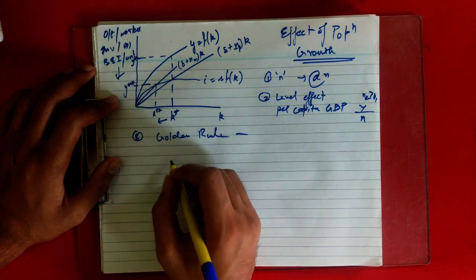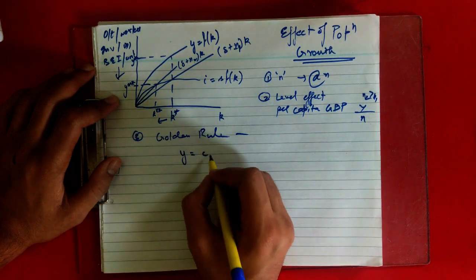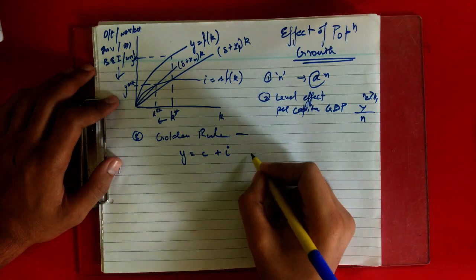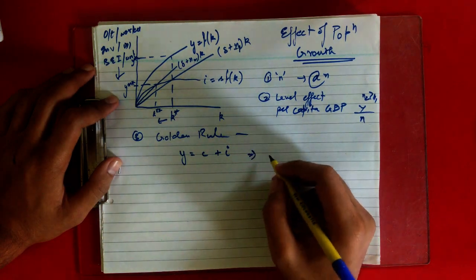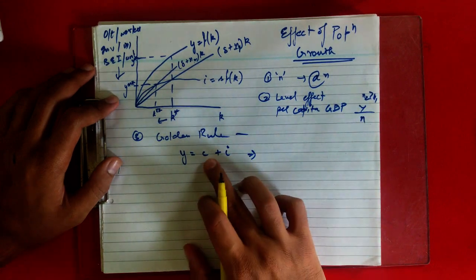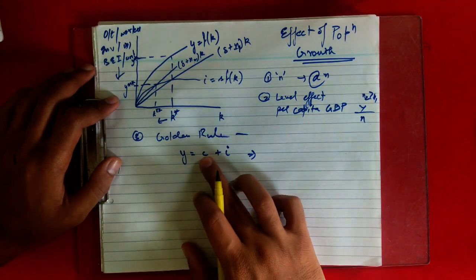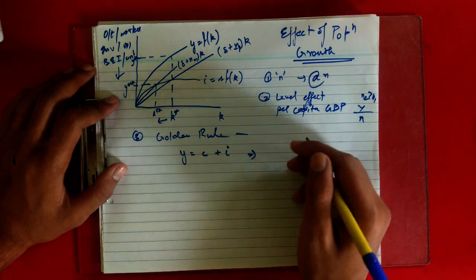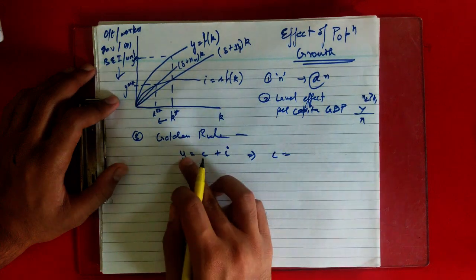So you know that earlier, y is equal to c plus i, right? This implies c is equal to y minus i, I can write that. And y is equal to f(k), so I'm directly writing c is equal to f(k) minus i.